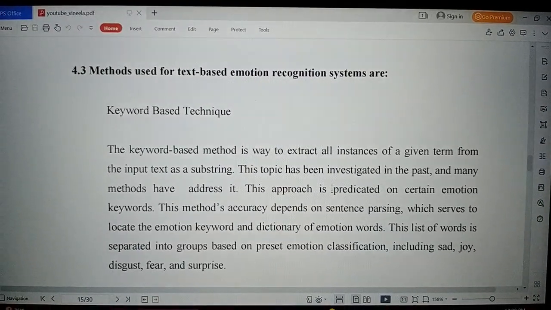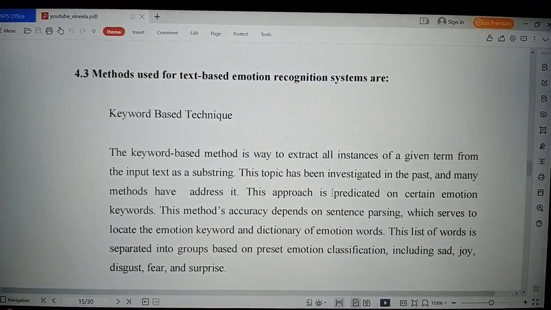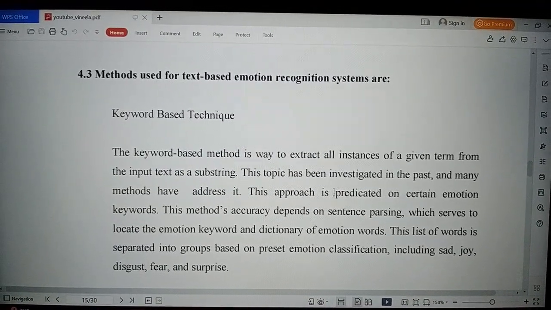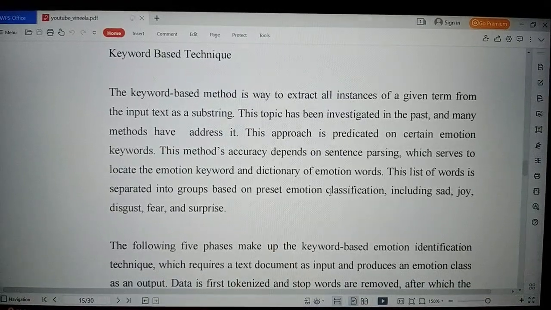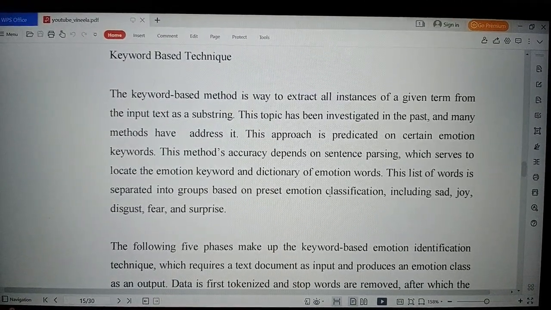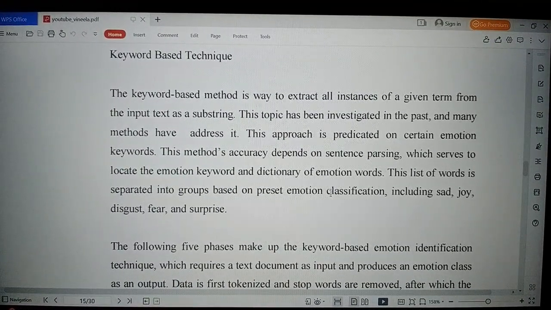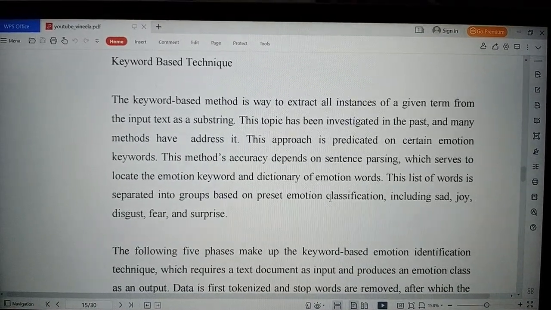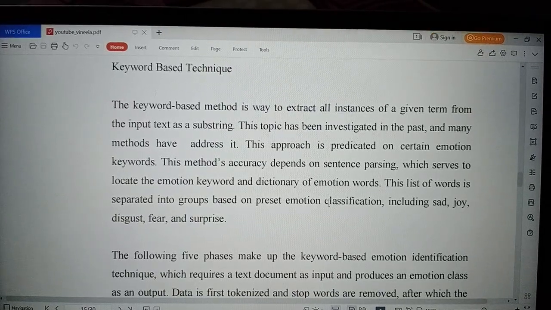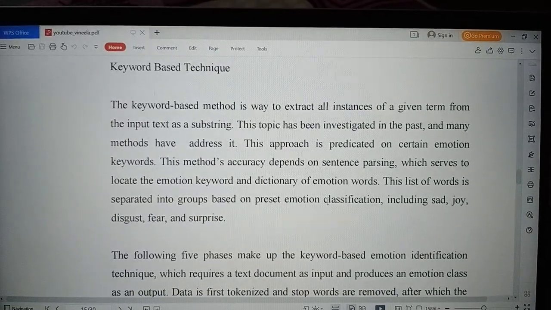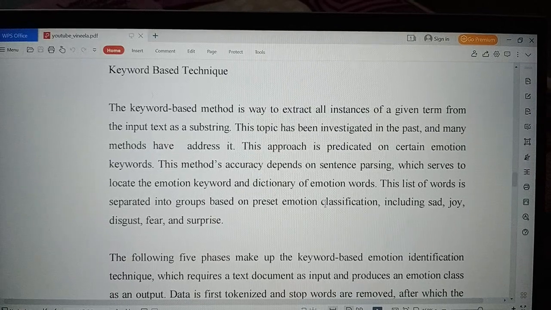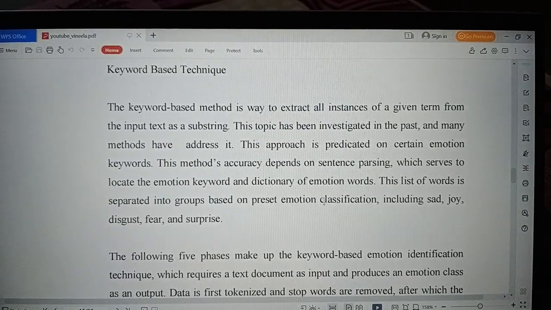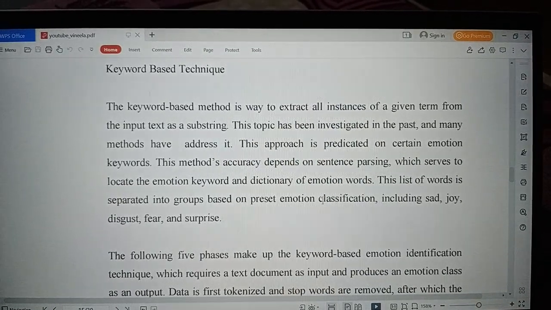Next, the methods used for text-based emotion recognition systems. First is the keyword-based technique. A keyword-based method is a way to extract all the instances of a given term from the input text as a substring. This topic has been investigated in the past and many methods have addressed it. This approach is predicated on certain emotion keywords. This method's accuracy depends on sentence phrasing, which serves to locate the emotion keyword, and on a dictionary of emotion words.